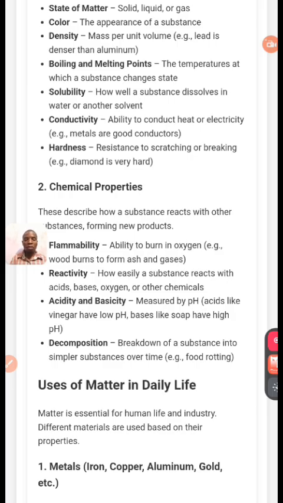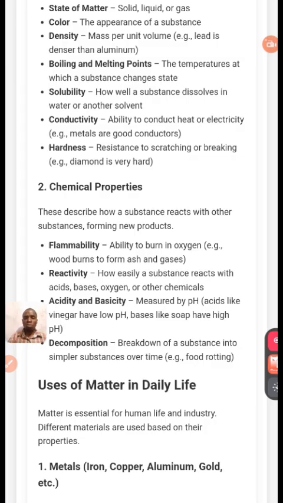Now, acidity and basicity is the measuring of pH. Acid like vinegar has low pH, basicity like soap has higher pH. When you get to that topic, you'll be able to understand it. The last one is decomposition, the breaking down of a substance into simpler substances over time.